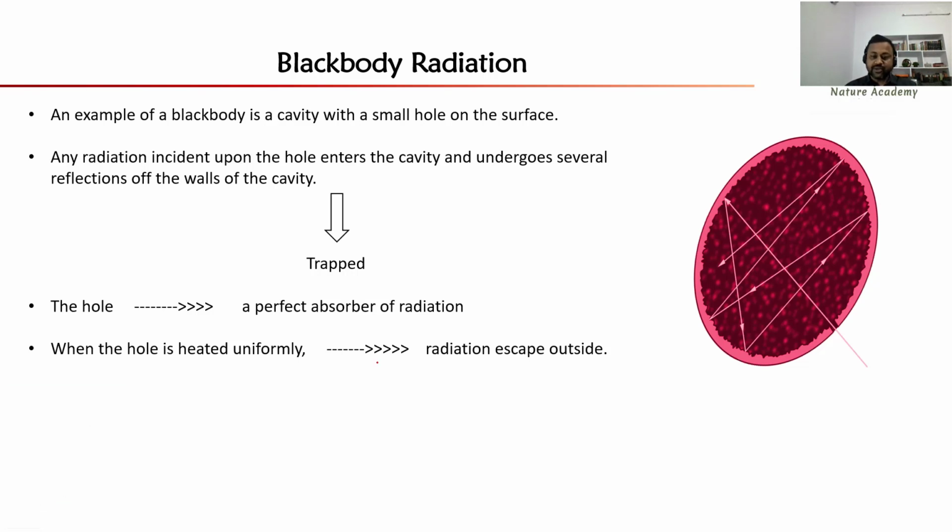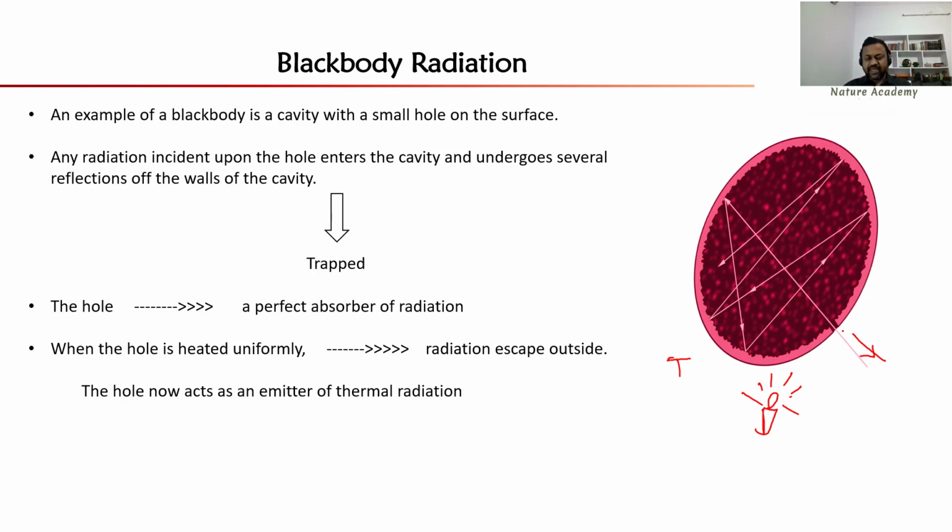Now assume that the cavity is heated, then what happens? For this you have to apply some uniform temperature. Now we try to heat this cavity. That means you are giving a uniform temperature to this cavity. Then what is happening to this cavity? Whatever radiation is inside this cavity, it will come out through this same hole only. Okay, so the radiation can escape through this hole. So then I can say that this hole is acting as an emitter of the thermal radiation. Initially it was an absorber, now it is an emitter. So I can say that a perfect absorber or perfect emitter is an example for a blackbody.